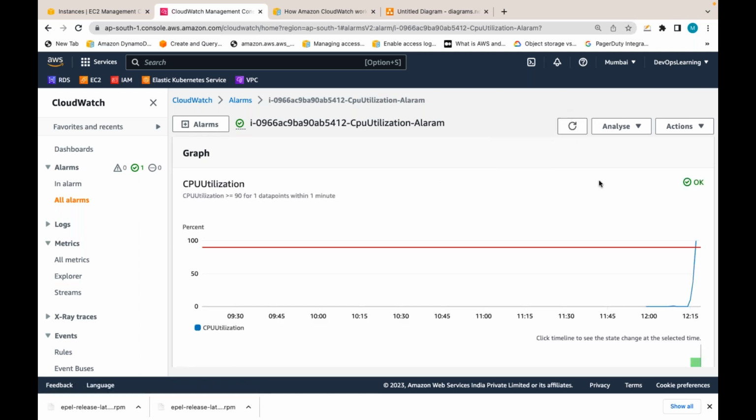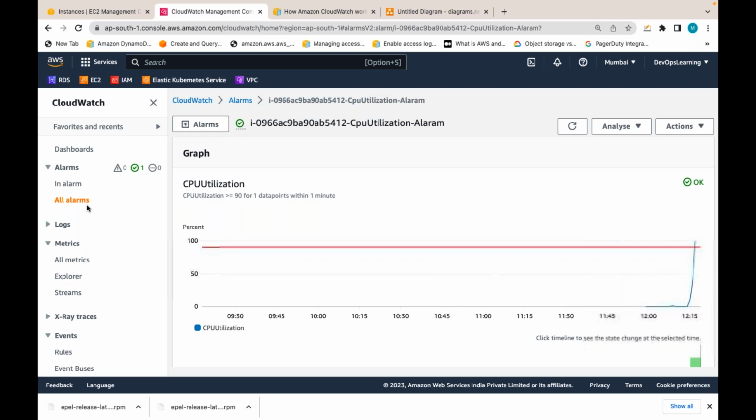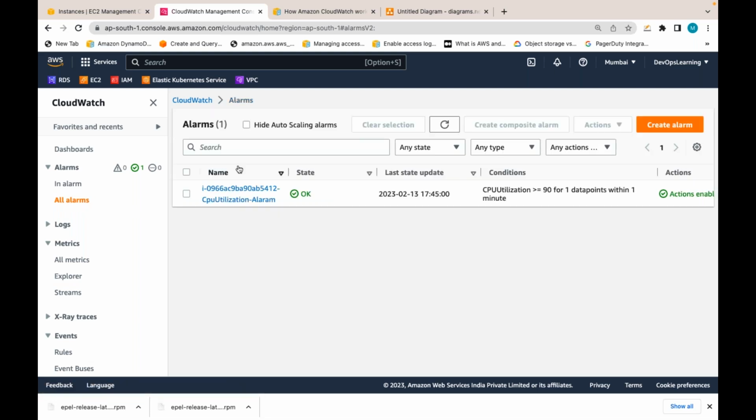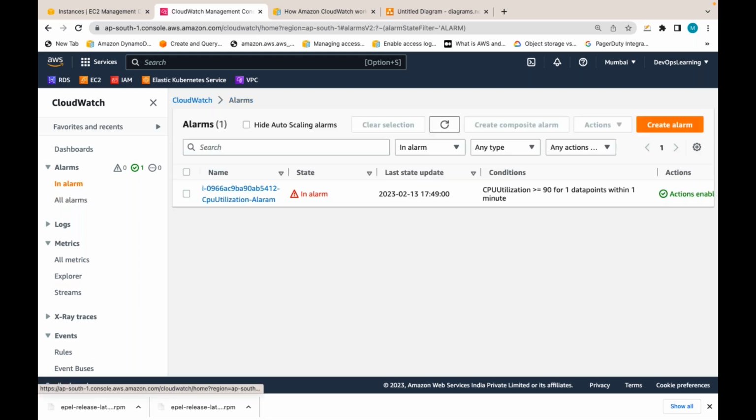If you keep on refreshing, and the average is above 90% for one data point within a 1 minute interval, the alarm, instead of OK state, will go to alarm state. So let's wait for that to happen. Now this is in OK state, but the threshold is crossed. It will fire the alarm. If you see, it is in alarm state, because it has gone above that threshold.